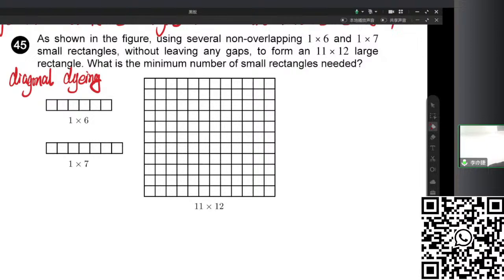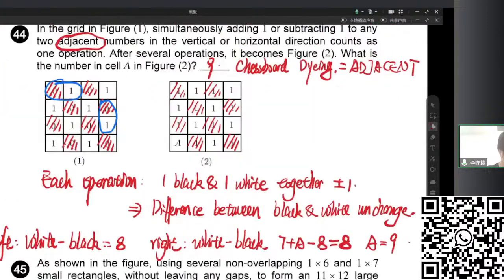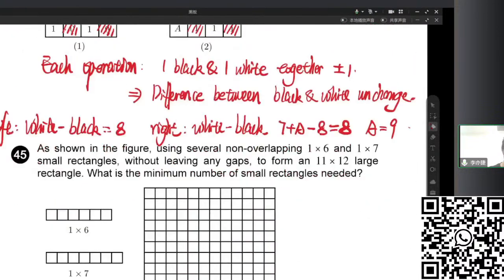So when do we use the diagonal dyeing? Mainly for the 1 times n rectangles. As long as we are summing some of the 1 times n rectangles, the answer is 9.